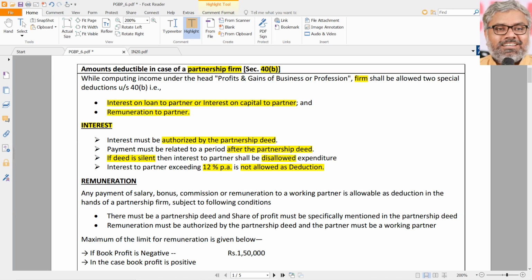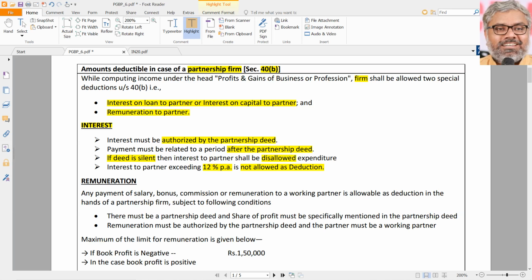Any interest paid by the firm over and above 12% per annum will be disallowed. Sometimes people make a mistake like this also. The partnership deed will provide 9% interest only, but people will generously give a 12% interest deduction. No, that is the maximum 12%. It is not that 12% has to be given to partners.